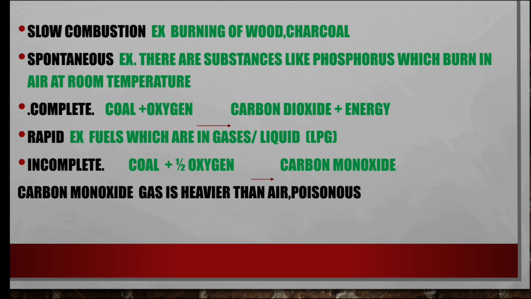Only then does it give the good end product. For example, coal reacts with oxygen and gives carbon dioxide, and we get energy. It reacts with the full oxygen.